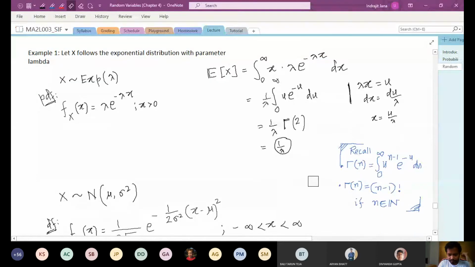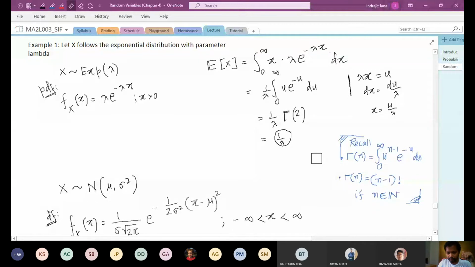So recall that in the previous lecture we introduced this gamma function. So gamma of n is the integral from 0 to infinity of u to the power n minus 1 times e to the power negative u du. In this case we have just u times e to the power negative u du, and u means u to the power 2 minus 1. Because you see in the gamma n formula you have u to the power n minus 1. So if you have simply u, which is u to the power 2 minus 1, it is simply gamma 2.